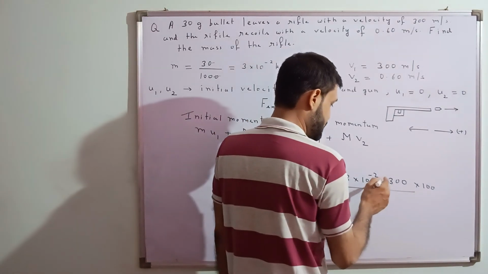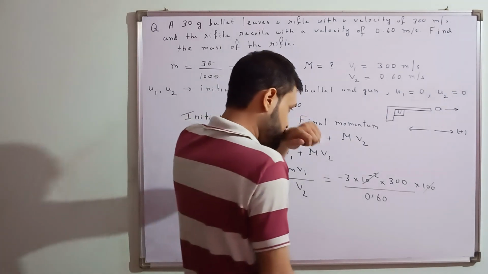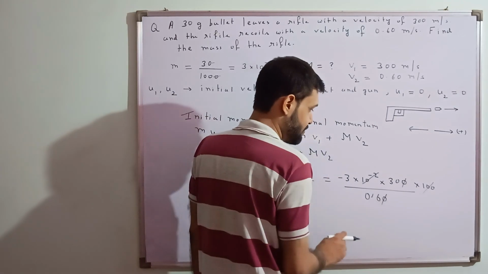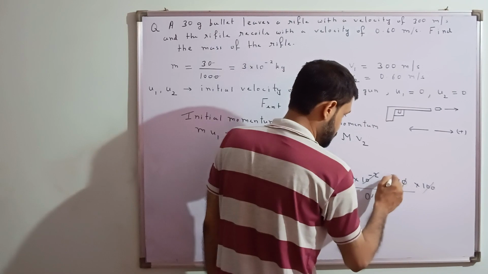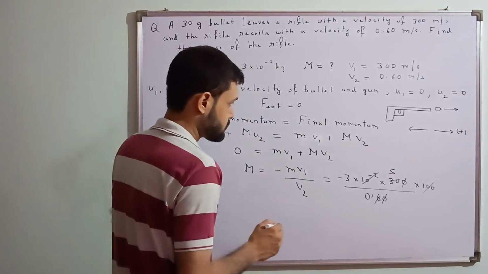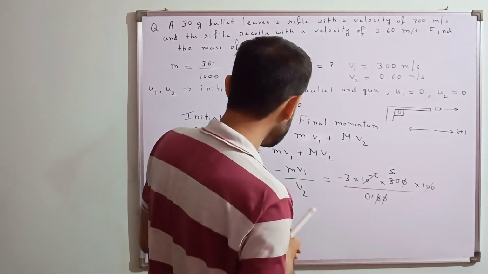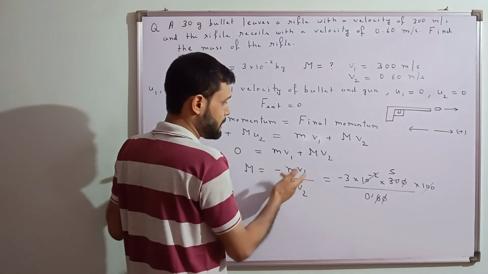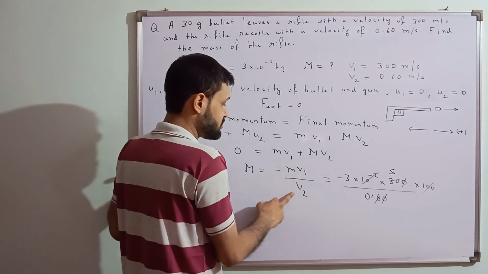This 100 and this will get cancelled with each other. Is it okay? Now what we are left with, this 0 and this 0 will get cancelled with each other. 6 and we are having 30. It is how much? 6 5s are 30. Yes, what about the sign? We can see over here, once this value goes to this side, it will be negative and it will be like this. Okay.